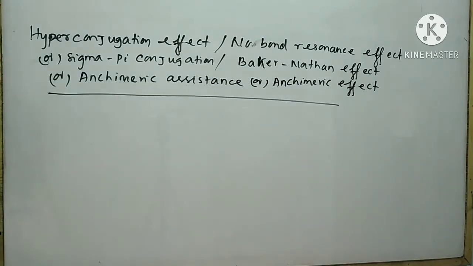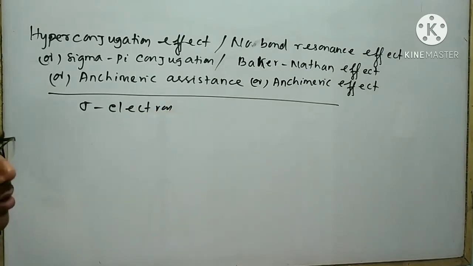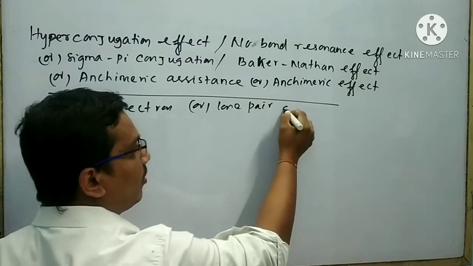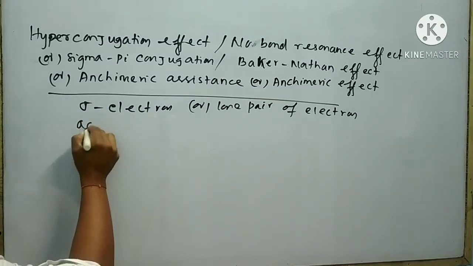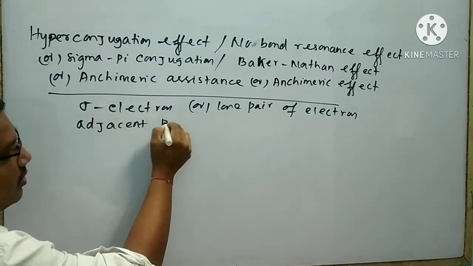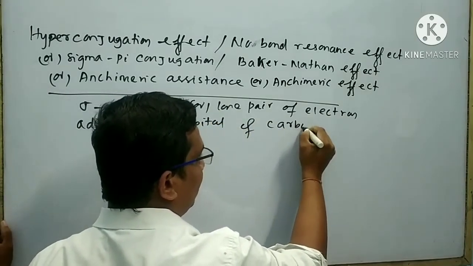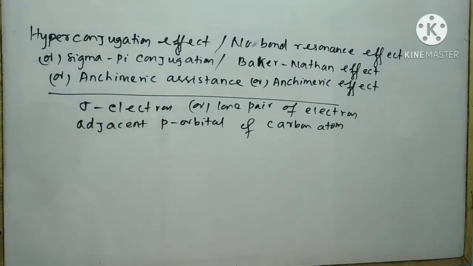What is a hyperconjugation effect? The delocalization of sigma electron or lone pair of electron into the adjacent p orbital of a carbon atom is known as hyperconjugation. What are the conditions for hyperconjugation?